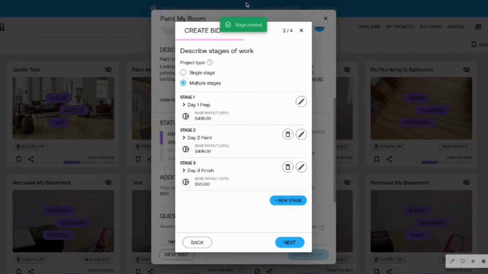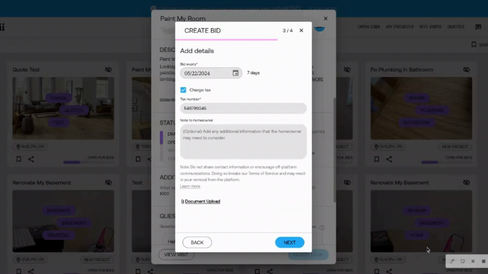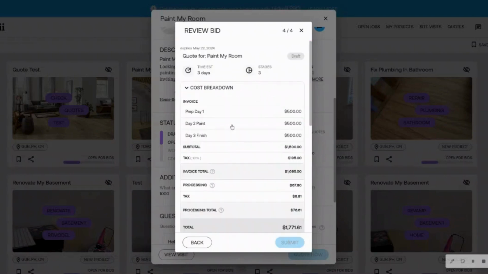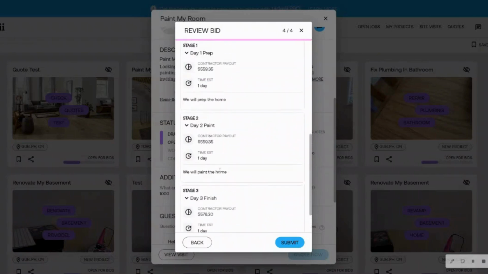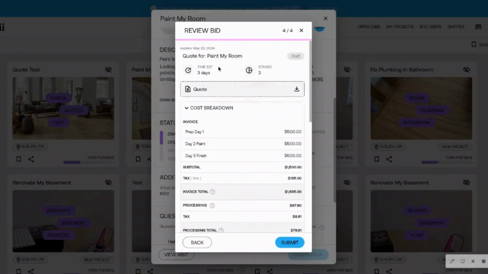Once all stages are entered, review the distribution once again. Add bid expiration date, your HST number, and a note to the homeowner. Review final details, review quote PDF, and click on Submit to send. Your quote is now sent to your client.